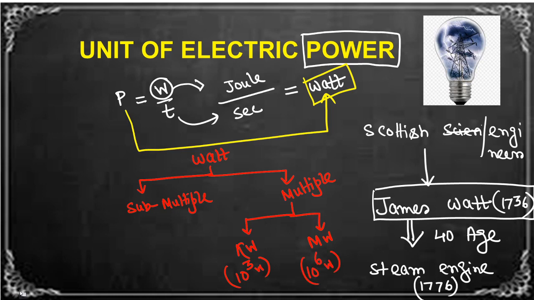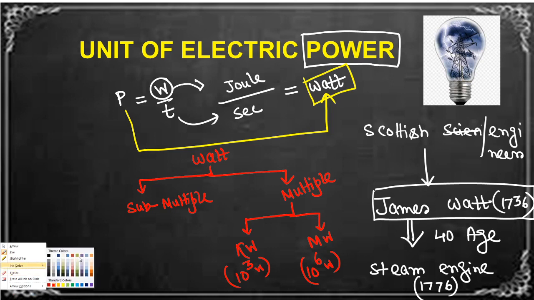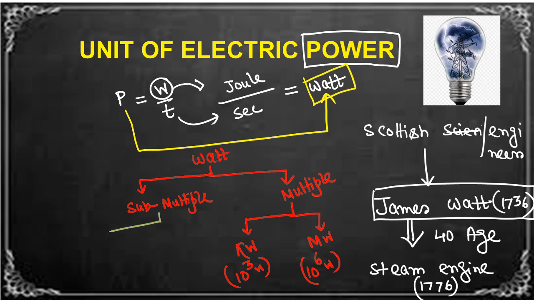In the sub-multiple category there are 3 to 4 that sometimes we will use, so better to learn about them. First one is milliwatt, small m, not capital M, that means 10 to the power minus 3 watt. After that microwatt, 10 to the power minus 6 watt.